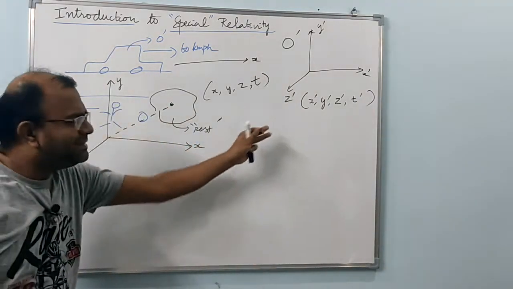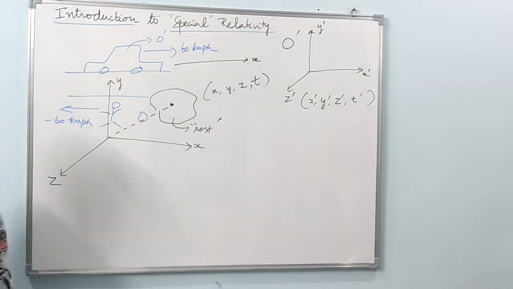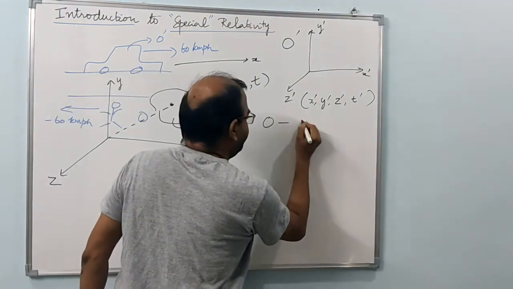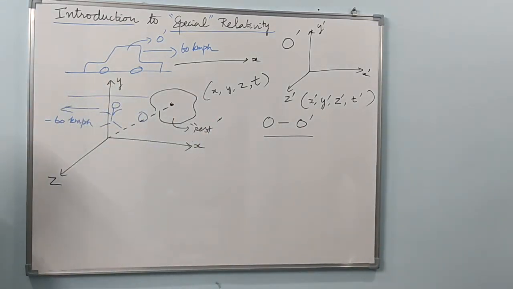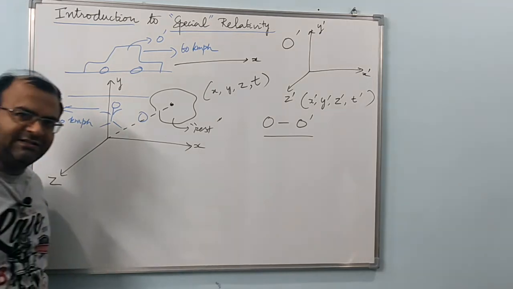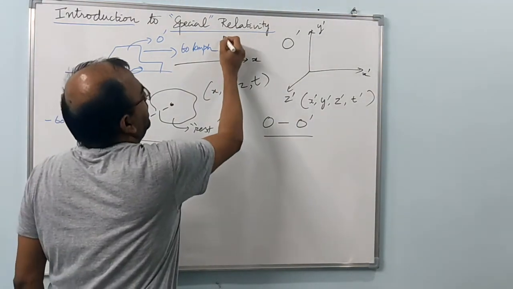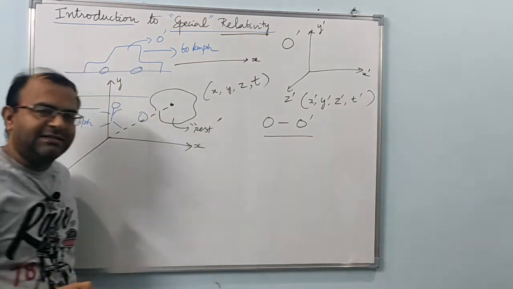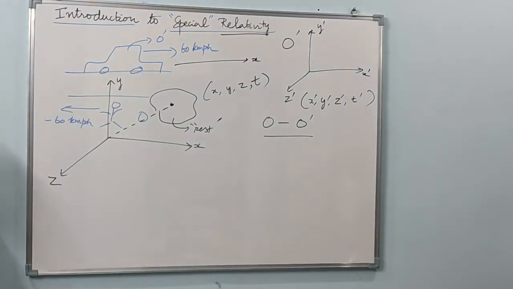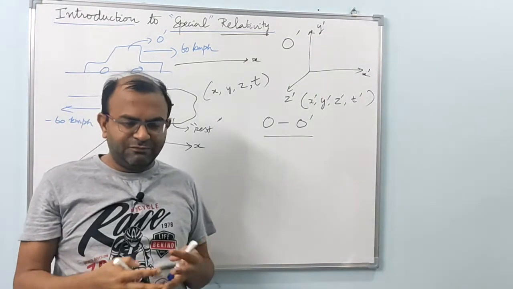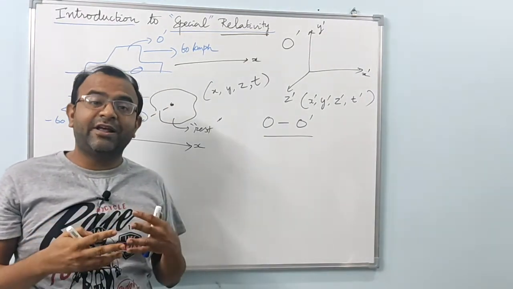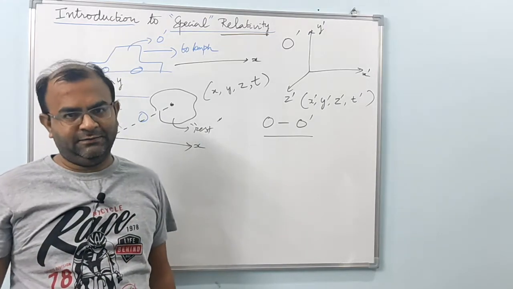Now, the comparison between these two observers O and O prime, when we compare these two motions in two different frames of reference, then we bring in the topic of relativity. So that is the idea or the subject of relativity. You want to compare the motion of observers in different frames of reference, right?